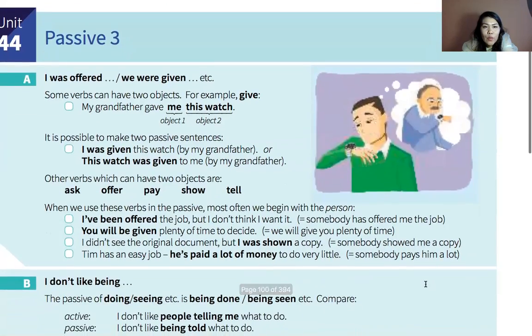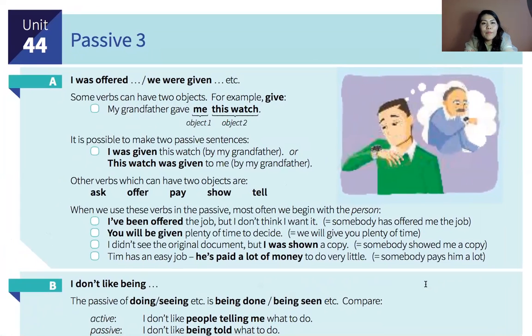So, and also we use the passive with some verbs. For example, with the verb give, we can use two objects. For example, we can make it like this. My grandfather gave me this watch. This is two objects, me and this watch. So I can say, I was given this watch by my grandfather, or I can say, this watch was given to me by my grandfather.